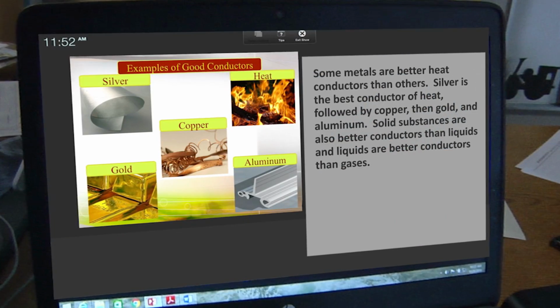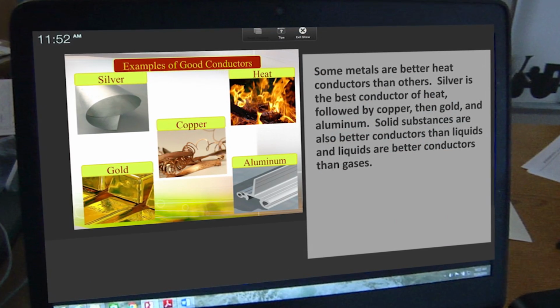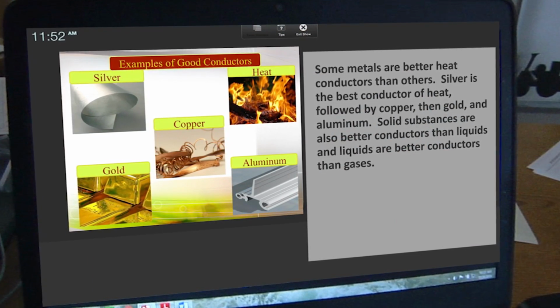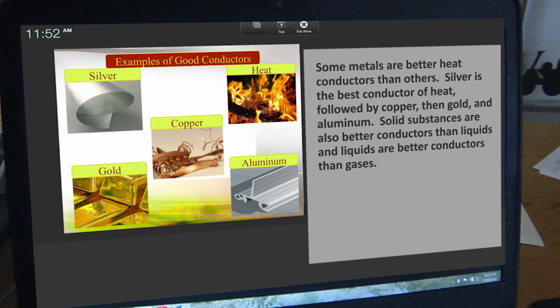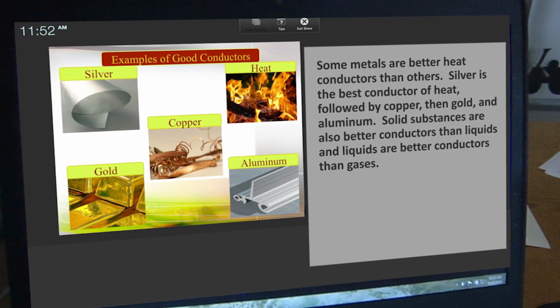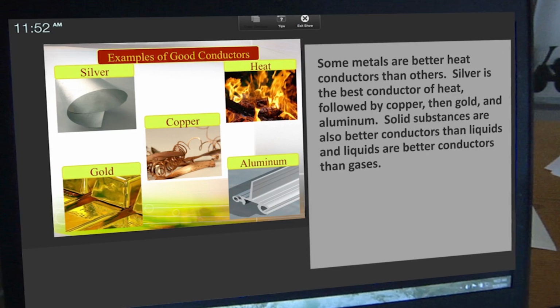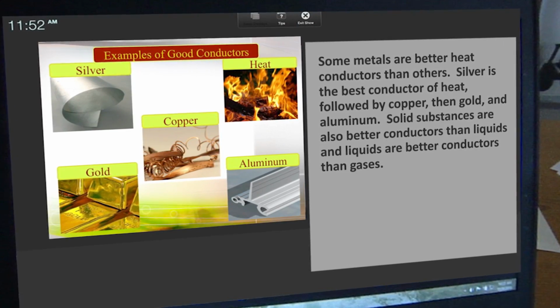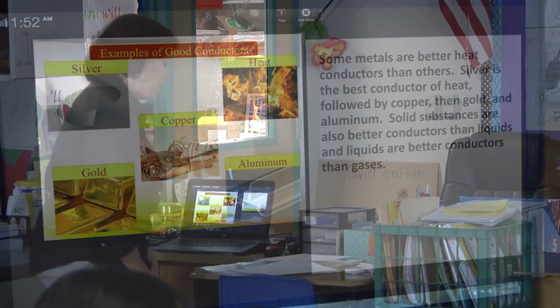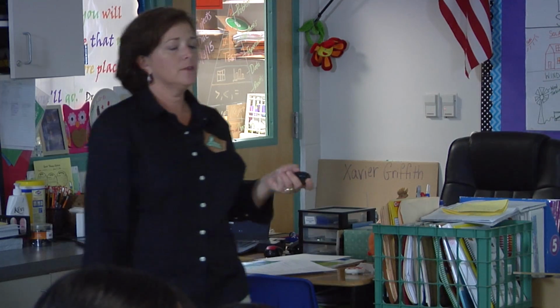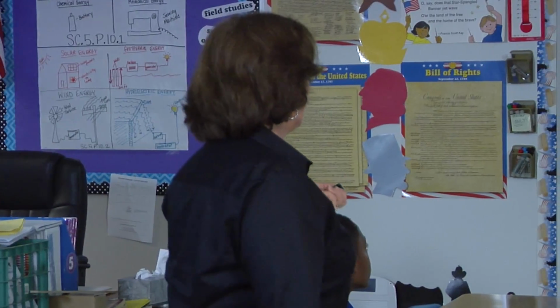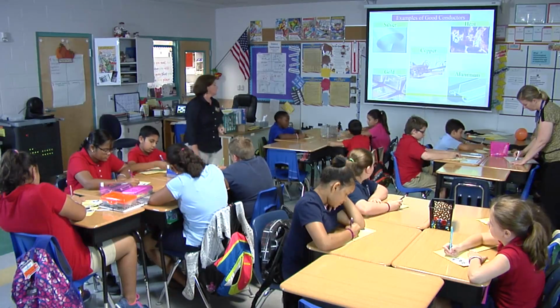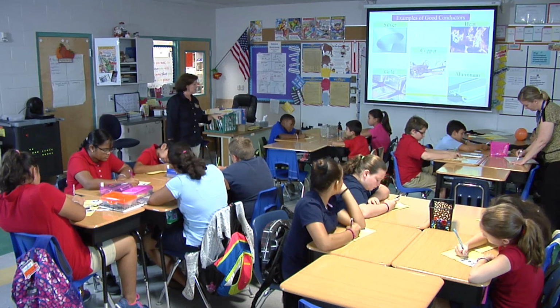Some metals are better heat conductors than others. For example, silver is the best conductor of heat, followed by copper, then gold, and aluminum. Now, solid substances are better conductors than liquids, and liquids are better conductors than gas. So what should we put for these conductors here? Should we write this down somewhere? Yes. Why don't we write this down on the good conductors side? Silver, copper, gold, aluminum.